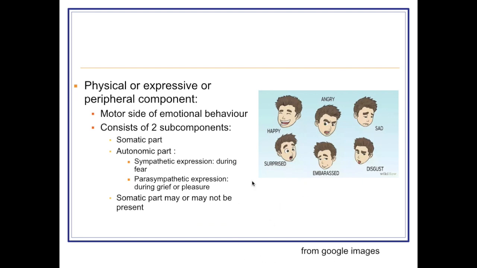The second component is the physical component, also known as the expressive component, peripheral component, or motor side of emotional behavior, which again has two subcomponents: somatic part and autonomic part. Somatic is in the form of expression. You can see whether we are happy, angry, sad, surprised, embarrassed, or disgusted. That is the somatic part. Sometimes the somatic part may or may not be present, but it is always associated with the autonomic part. The autonomic part consists of sympathetic or parasympathetic expressions. Sympathetic expressions occur most of the time when we are in fear, and parasympathetic expressions occur during grief or during pleasure.